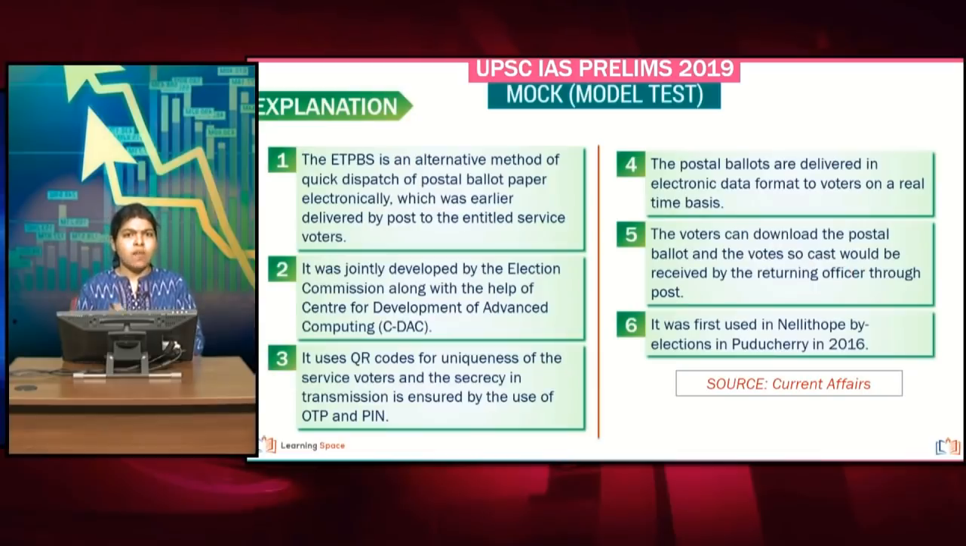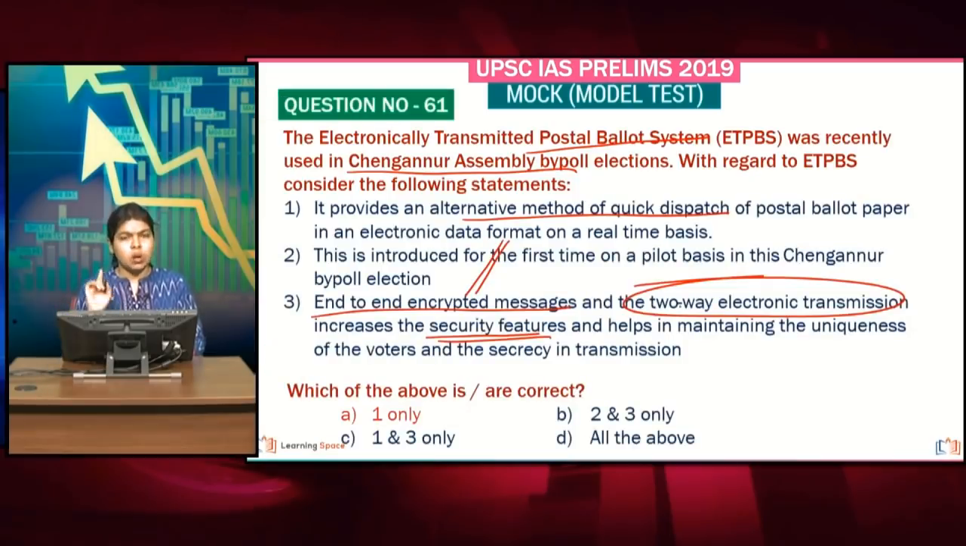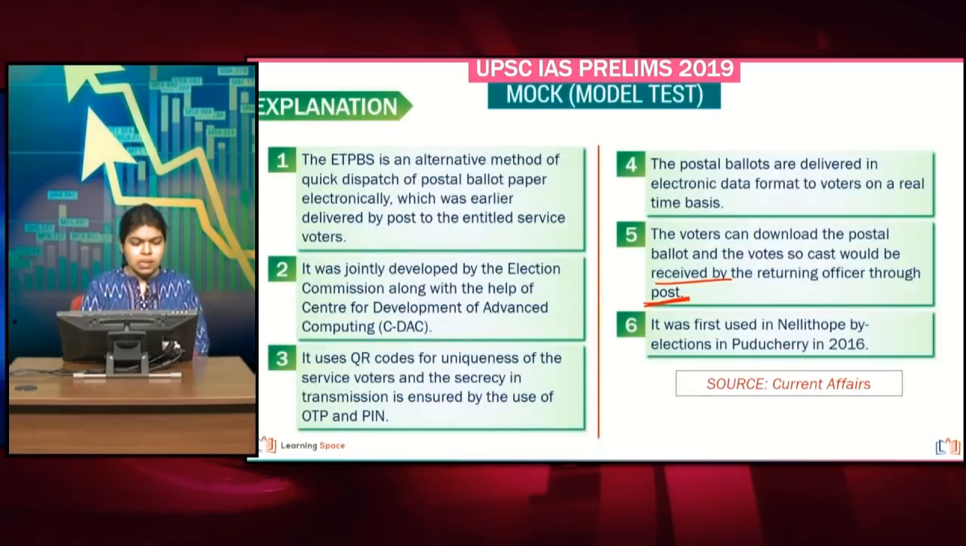What happens in the case of this kind of electronically transmitted postal ballot system is that the voter has to first of all download that particular electronic postal ballot paper, fill in their vote, and later send it through post to the returning officer. So, this is a one-way electronic transmission, whereas the other way it is sent through post. It is not a two-way electronic transmission system. Please remember that.